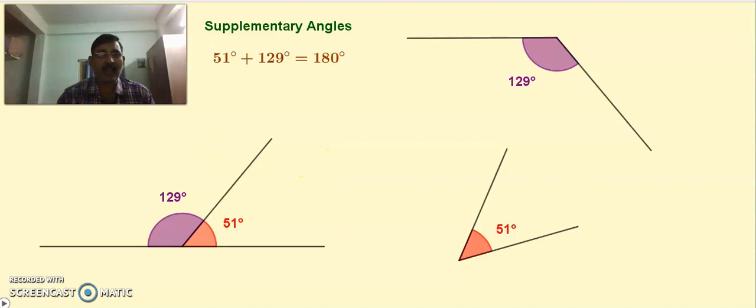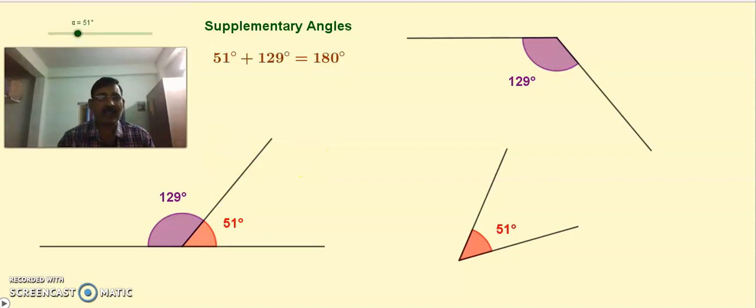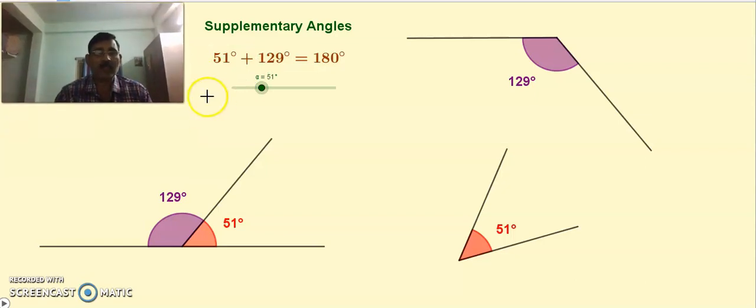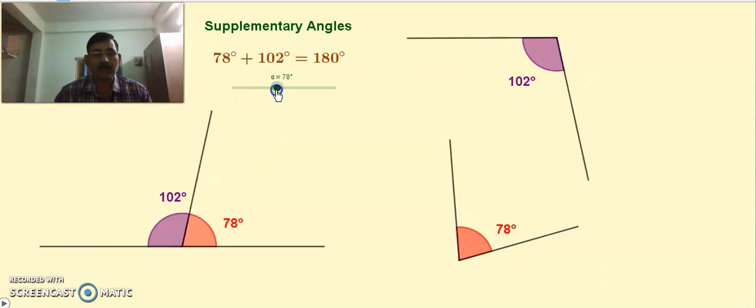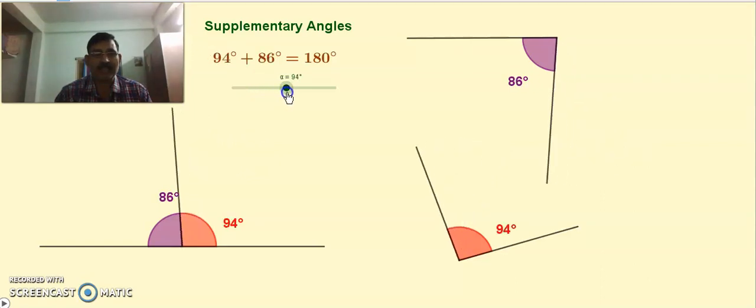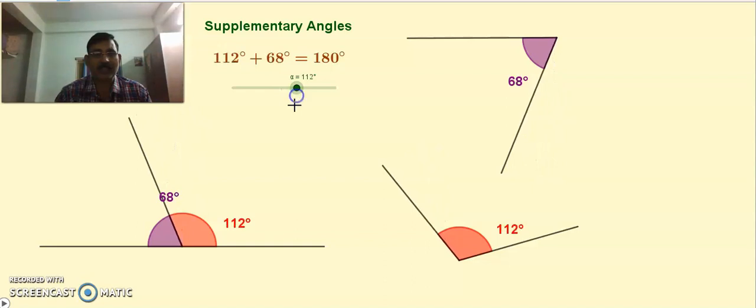The sum is always 180 degrees, whether the two angles are adjacent or not. In the first figure you can see that the two angles are adjacent angles. Adjacent angles means sharing a common arm.